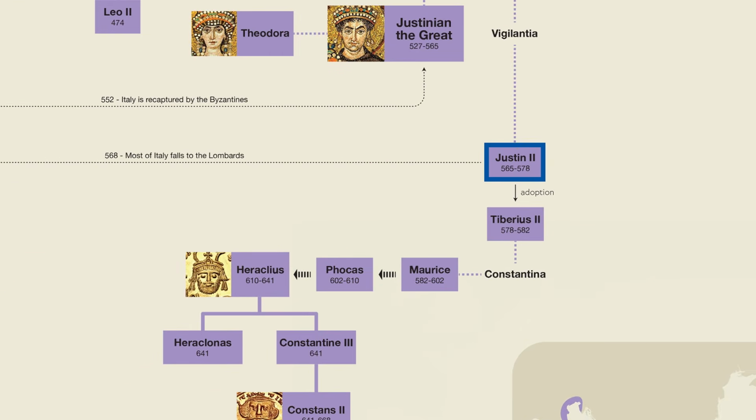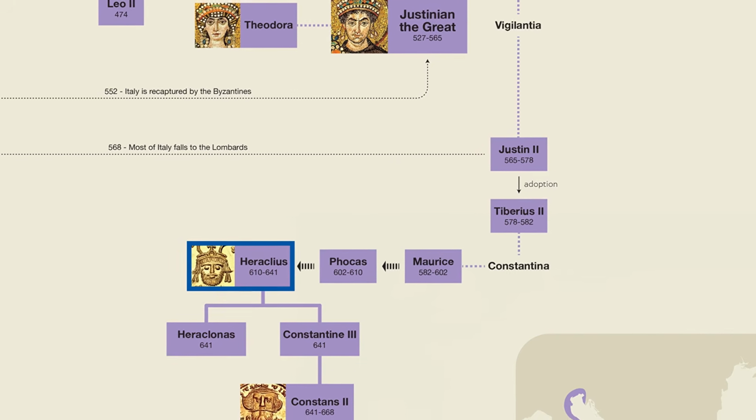Justin II was followed by his adopted son Tiberius II, and then by Tiberius's son-in-law Maurus. But then Maurus was killed and replaced by a rebel leader named Phocas, who was in turn eventually replaced with a man named Heraclius.